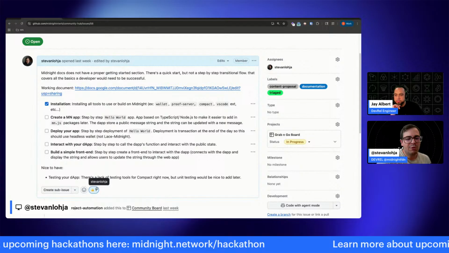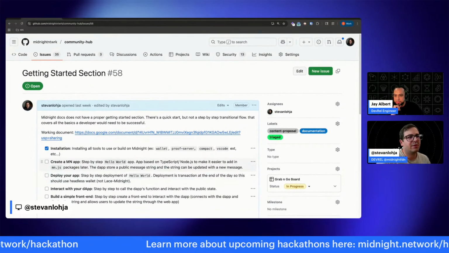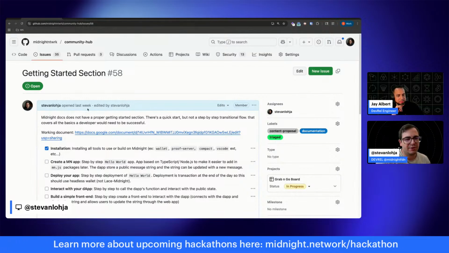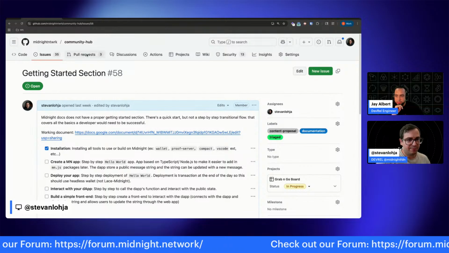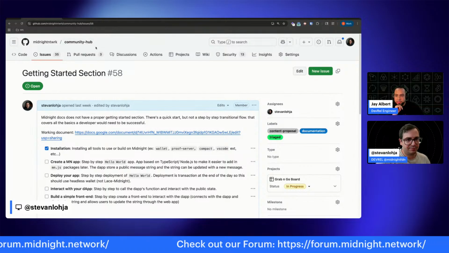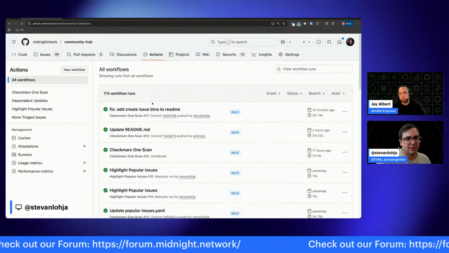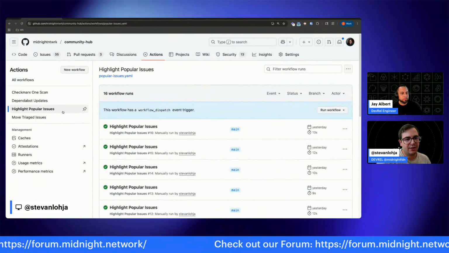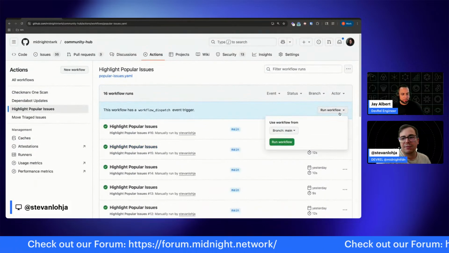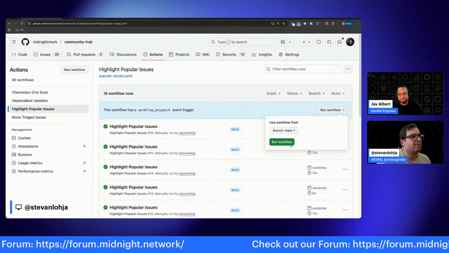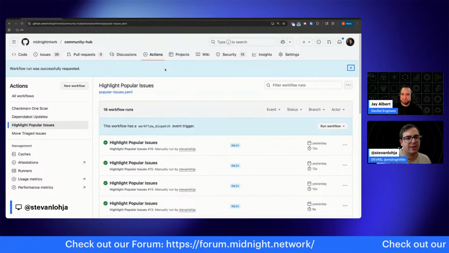So when people thumbs up here, I have a GitHub action. It's currently manual for testing purposes, but we can have it run daily, hourly. That's to be decided. But if I go to Community Hub, let's go to actions and let's go to highlighting popular issues. You can see I've done a bunch of testing. We're going to just manually trigger this action to highlight that issue.